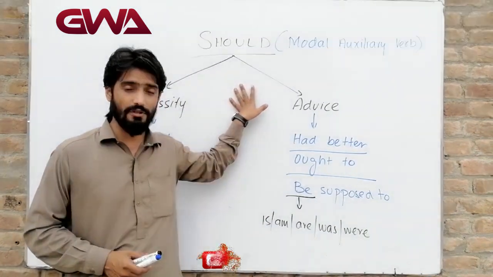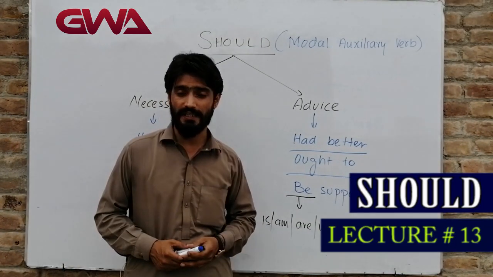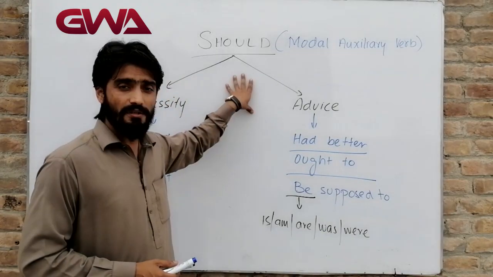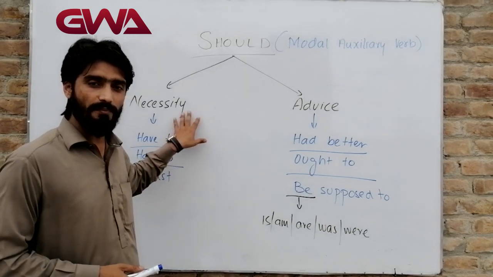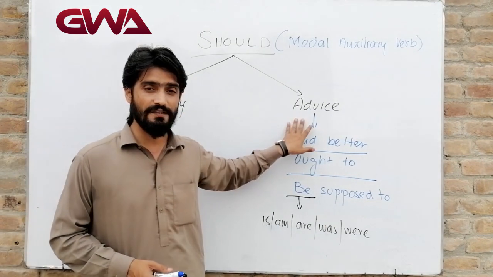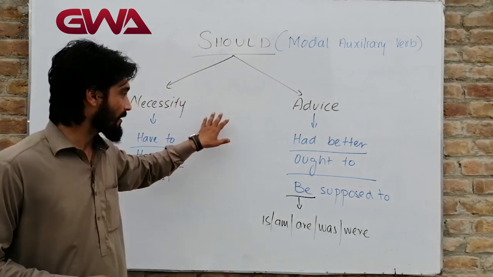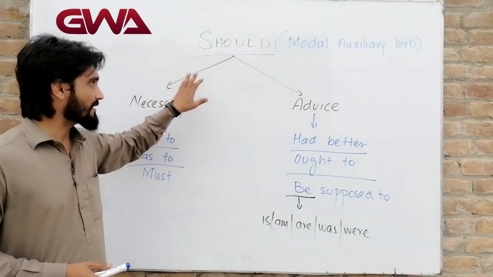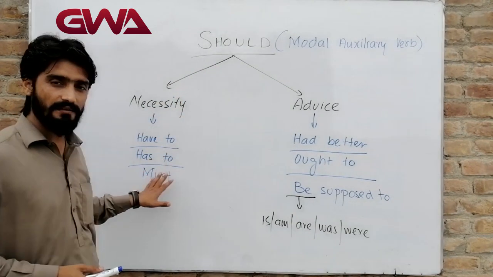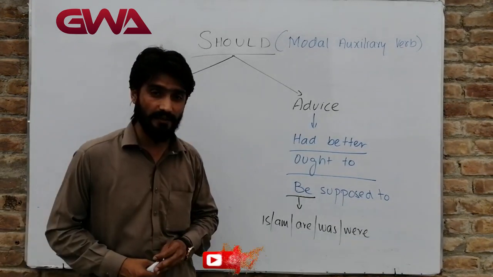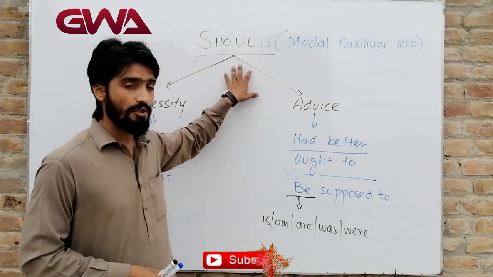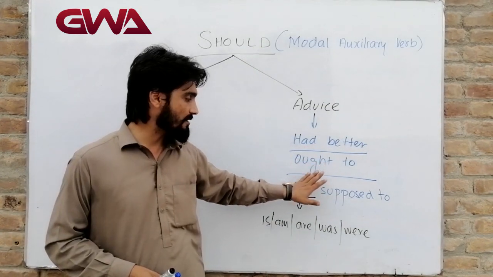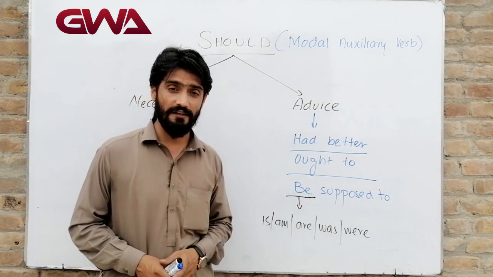Today the topic is should and this is lecture number 13. Should is a modal auxiliary verb. We use should to talk about necessity or to give someone an advice. When we talk about necessity, should, have to, has to and must have the same meaning. Whereas when we want to give an advice to someone, should, had better, ought to, be supposed to have the same meaning.